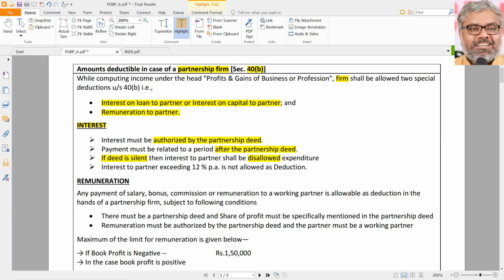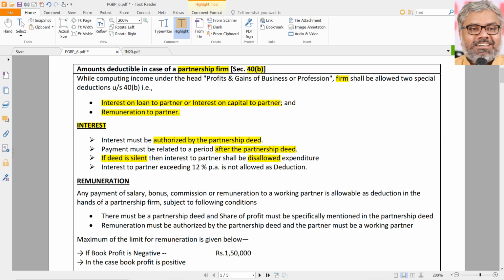The Partnership Act does not require a partnership deed to be in writing. Income tax also is not asking to have a partnership deed in writing. It is only telling that if you have a partnership deed, that too in writing, that too which authorizes the interest specifically, then only you claim deduction. "No sir, I don't have a partnership deed." No problem. Don't claim deduction. You will not get deduction. That's all. So once again, the Income Tax Act is never prescriptive. It is reactive. It only tells what happens if you don't do something or do something. It will not tell what to do, what not to do in general. So here also it is the same.